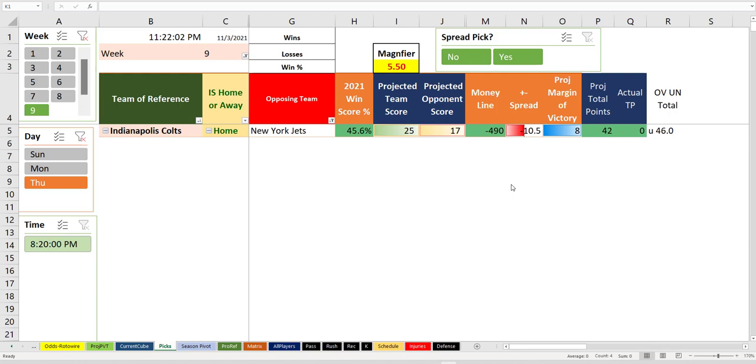Week 9 of the NFL algorithm is under construction. I'm still doing a lot of work on it, which you will see if you stick around for the back half of this video, which will be a lot of technical stuff about this file. I would not expect a lot of passive people to watch all the way through, but that's what's happening. It's not available yet because it's under construction.